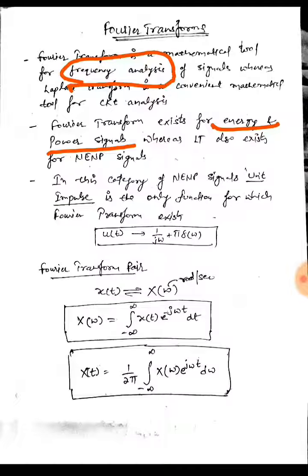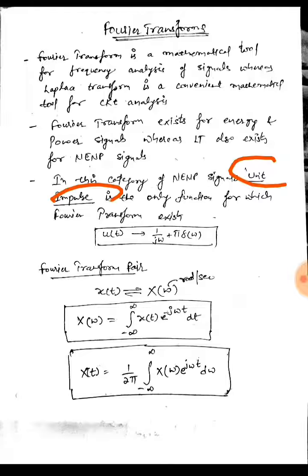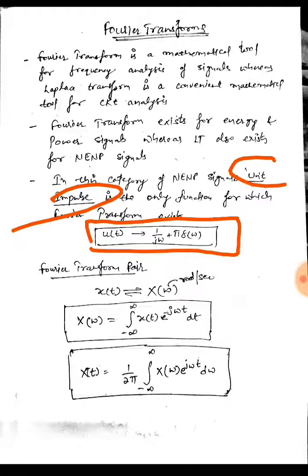But one signal is there, an exception, that is the unit impulse function, which is neither an energy nor a power signal, but its Fourier transform can be calculated. Okay, so this is the one signal, the unit impulse signal, for which we can calculate the Fourier transform, which comes out to be 1 upon j omega plus pi del omega.